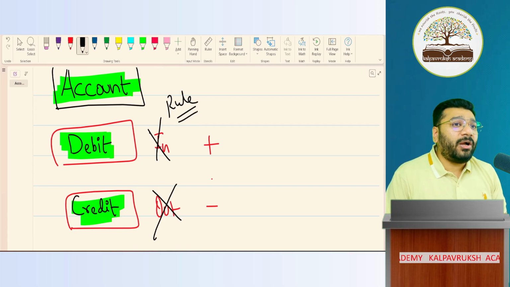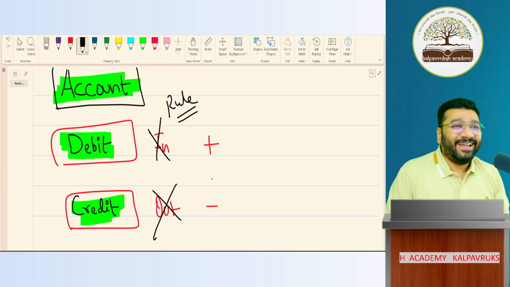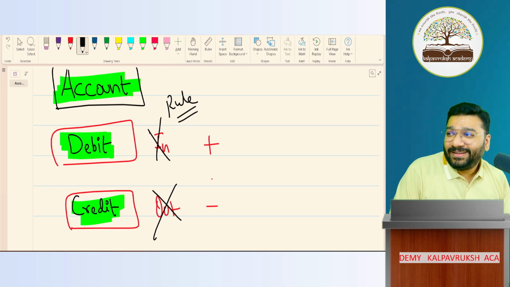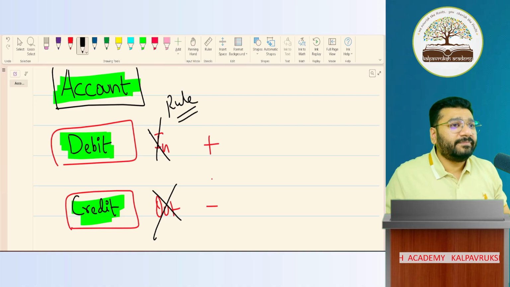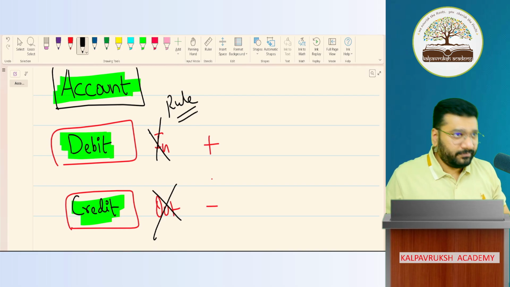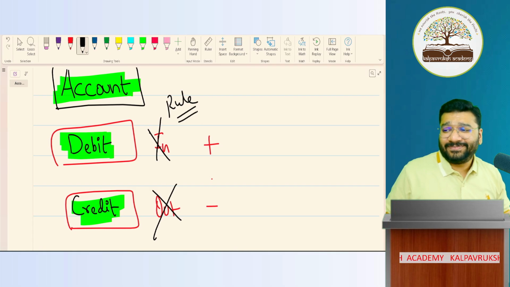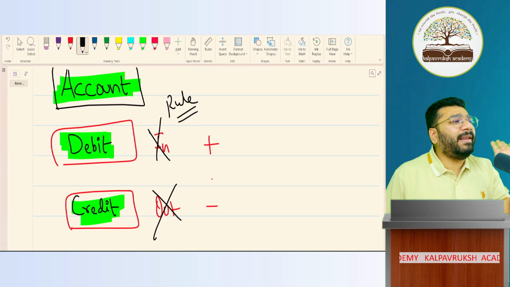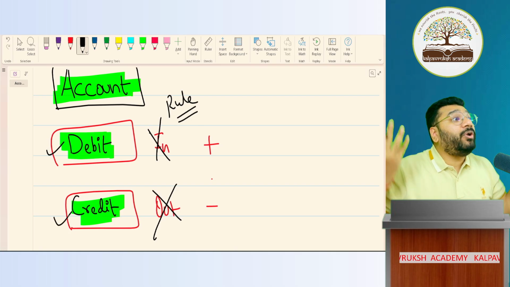One which is transferred to your account is what? Debit or credit? Wrong. Not credit? That is also wrong. Online people, somebody said something? Yes, please go ahead. Credit is when we purchase something where we don't pay the money on the spot and pay later. Okay. That is again rule. You're telling rule. I'm asking meaning. In simple layman language, by doing debit or by doing credit in accounts, what is the impact going to happen?